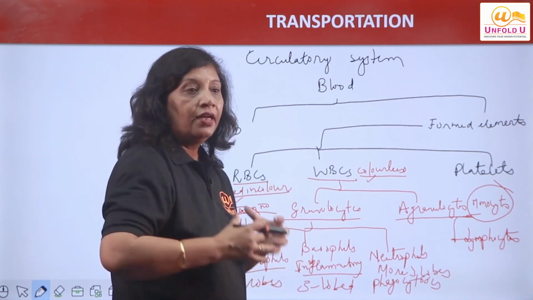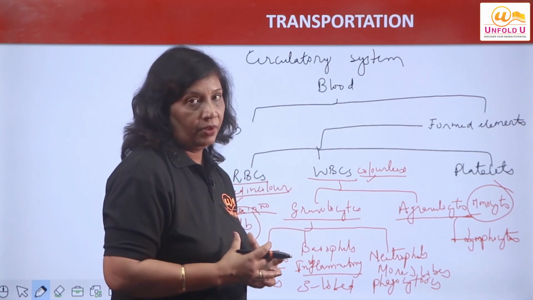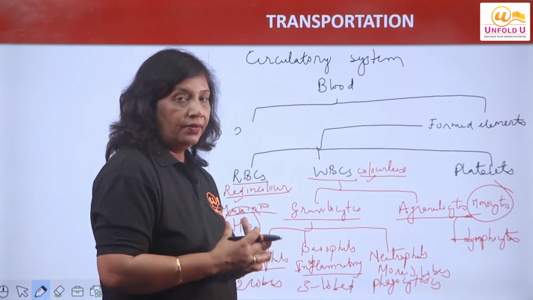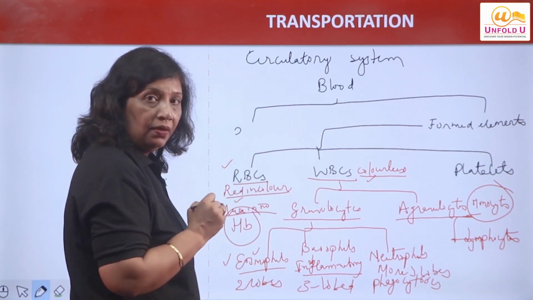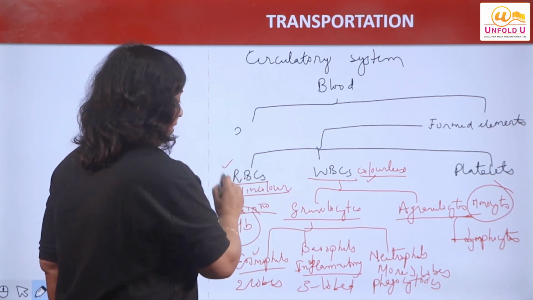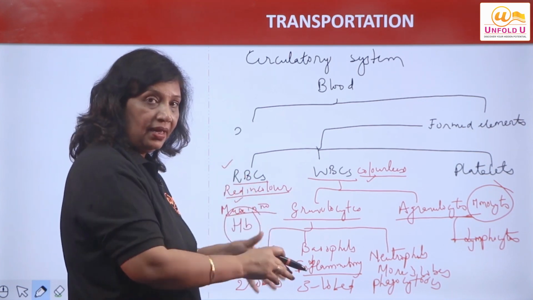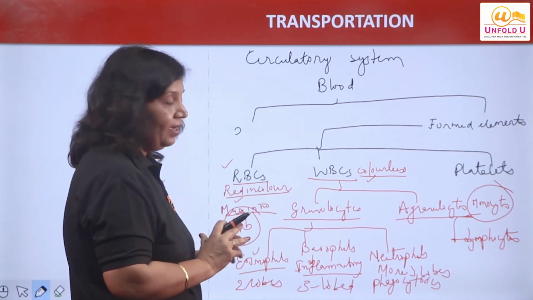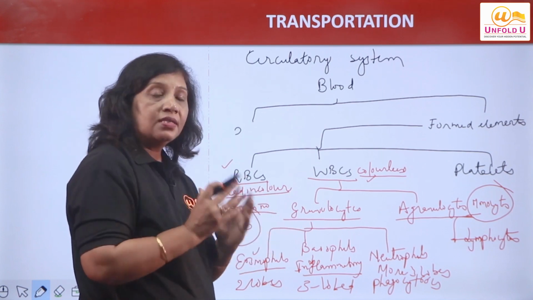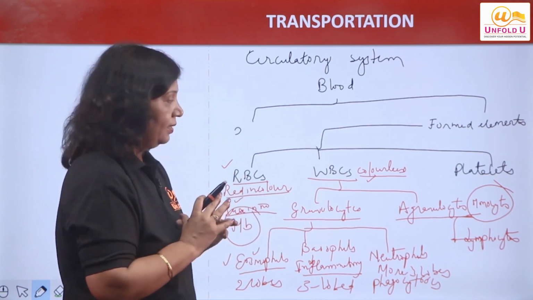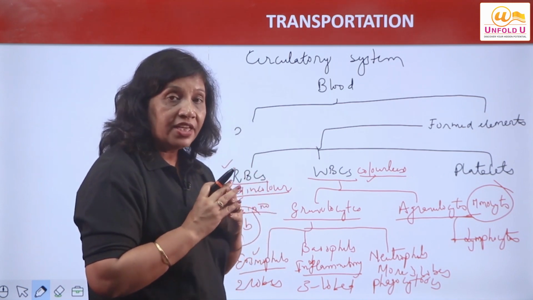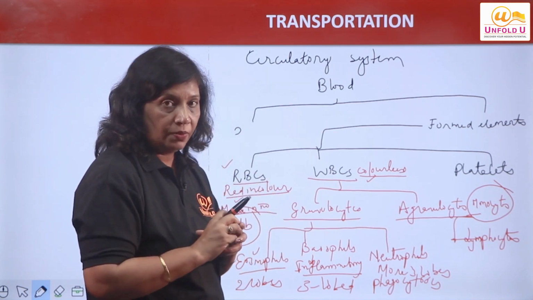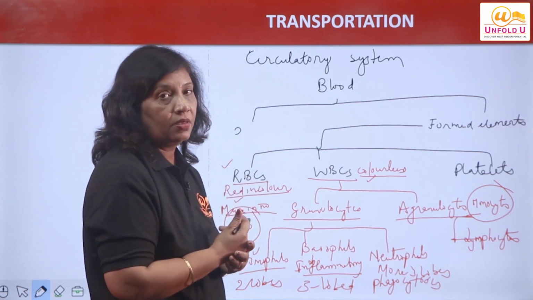What is the work of lymphocytes? To help to build the immunity of the body. Building the immunity of the body, right? So I repeat again, RBCs: maximum number of cells present in the blood, they are RBCs. They are red in color because they contain hemoglobin. What is the main function? They help in the exchange of gases. WBCs, what is their main work? Protection of the body, phagocytosis of the body, to build the immune system of the body.